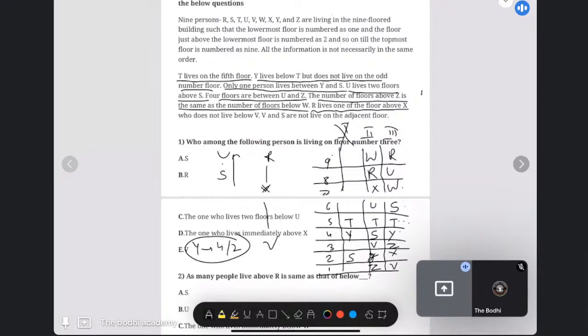But according to the last statement, V and S do not live on adjacent floors. So the second condition, in which V and S are staying together, will be discarded. So at the end, your third condition will sustain. Note it down, take a screenshot.